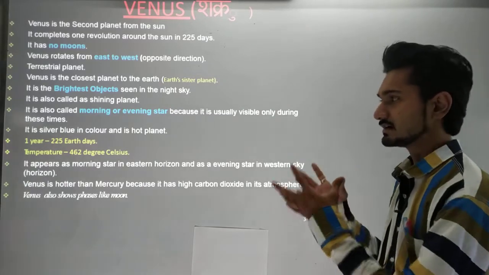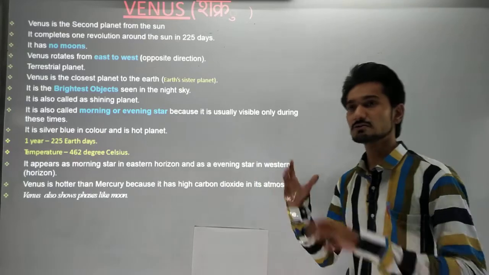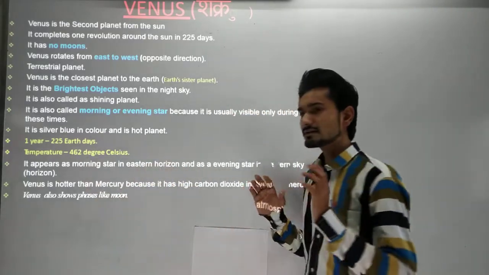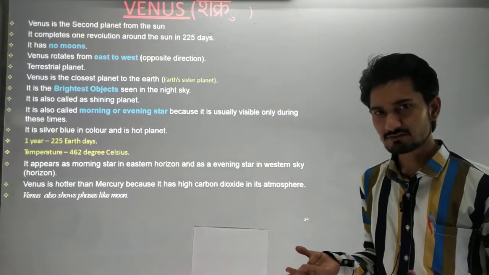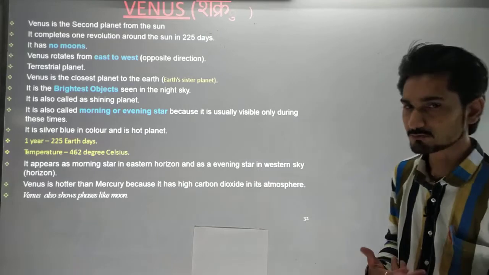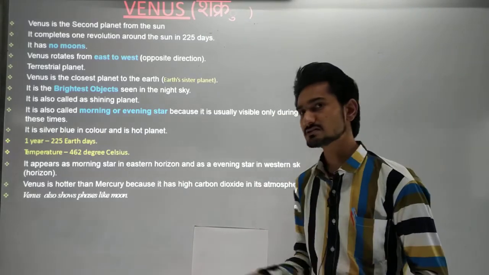Okay, it means it is a very high temperature. So that's why we cannot live there. We cannot live in 50 degrees Celsius temperature. So how can we live in 462 degrees Celsius temperature? So that's why it cannot be considered for living.